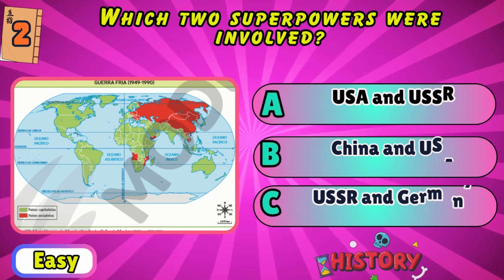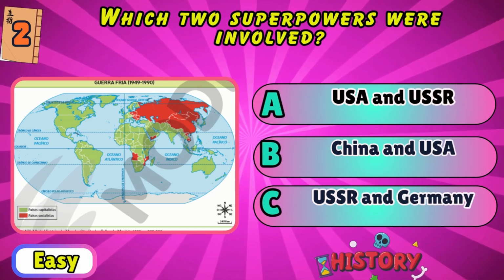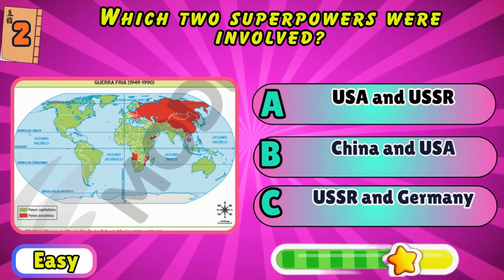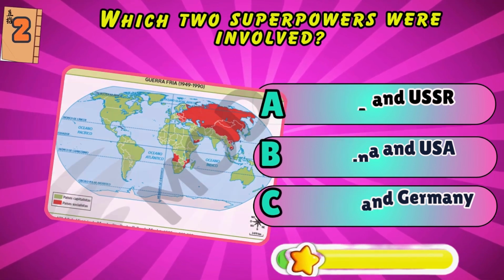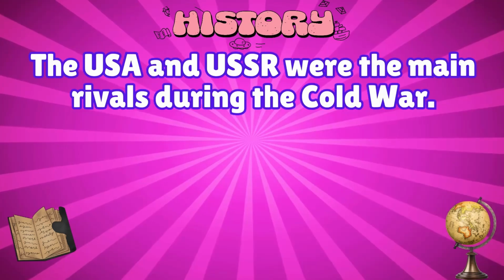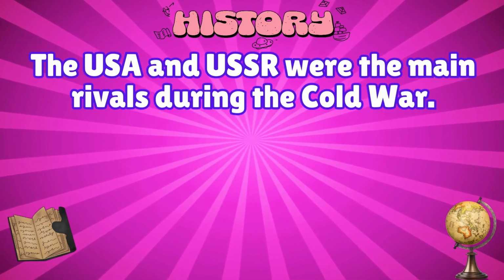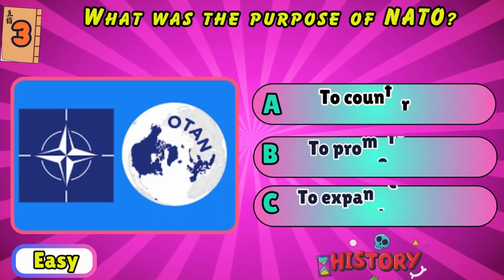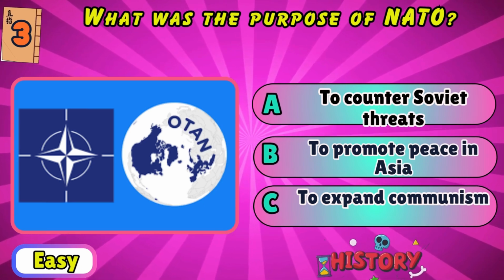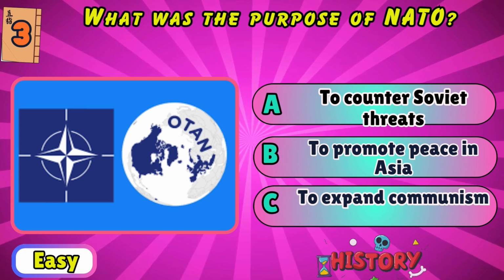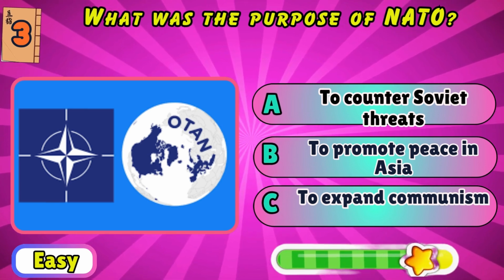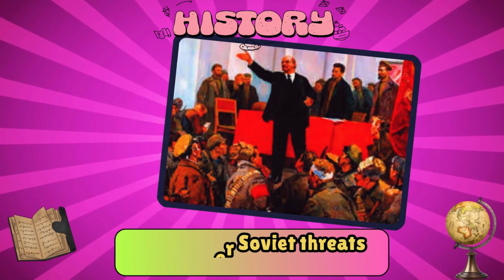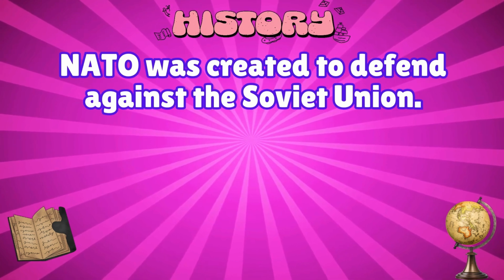Which two superpowers were involved? USA and USSR, China and USA, or USSR and Germany? USA and USSR. The USA and USSR were the main rivals during the Cold War. What was the purpose of NATO? To counter Soviet threats, to promote peace in Asia, or to expand communism? To counter Soviet threats. NATO was created to defend against the Soviet Union.